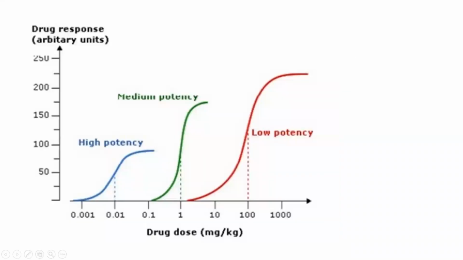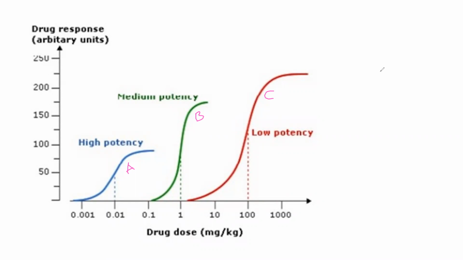Here in this graph, we have three drugs. This blue one we call A, this one we call B, and this one we call C. In these three graphs, which is more left? A. So definitely A is more potent. Which is more height? C. Definitely C is more efficacious, right?